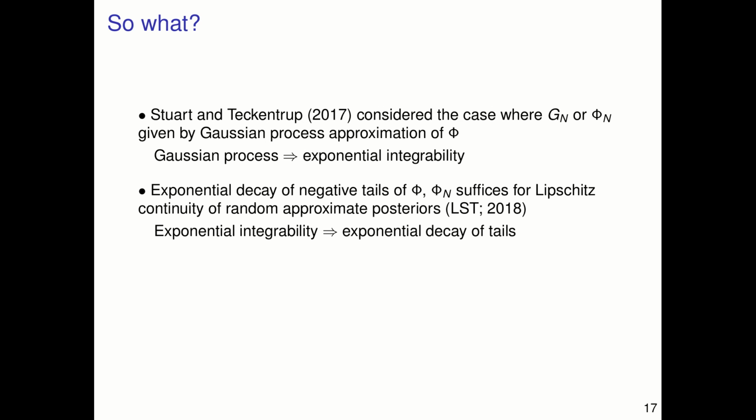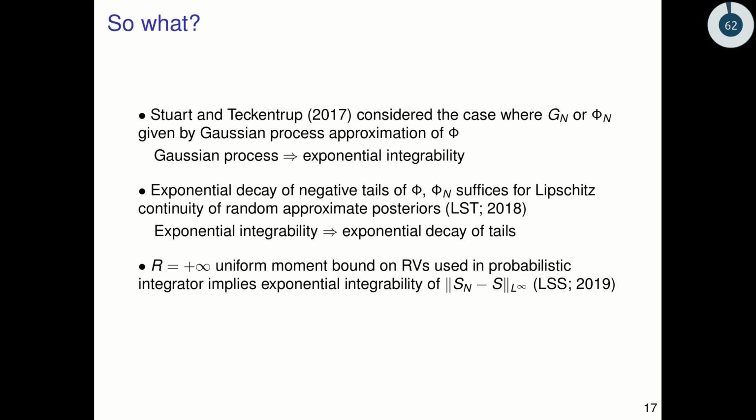In the paper with Tim and Aretha, we showed that exponential decay of negative tails of both the true misfit phi and the random approximate misfit phi n suffice for Lipschitz continuity of random approximate posteriors. This is also assuming, of course, that you have good decay of both tails of the random misfit phi n. And we know that exponential integrability is a stronger condition than exponential decay of tails. We then used basically the r equals plus infinity uniform moment bound on the randomization variables that we used in the probabilistic integrator to ensure that exponential integrability of this quantity, the error in the solution operators, is valid.